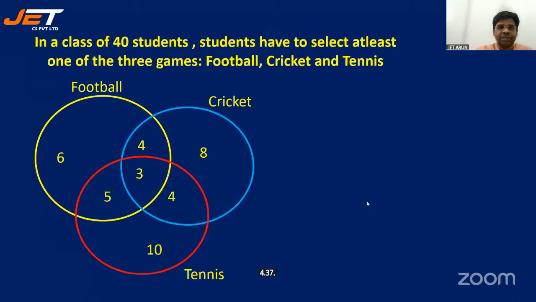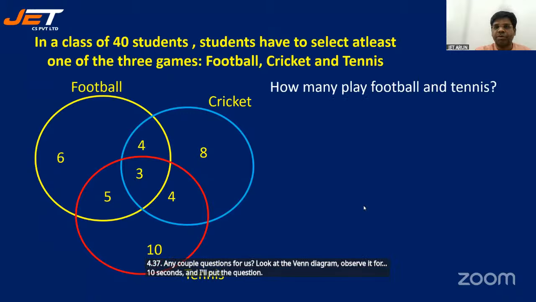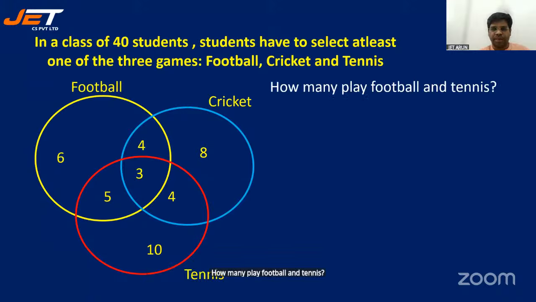One more question, students. Look at the Venn diagram, observe it for 10 seconds, and I'll put the question. How many play football and tennis? Students, we are covering the most important aspects of the exam, most important topics, which are easily done at the last moment. Some things cannot be done at the last moment. Miracles don't happen at the last moment. Strategy works out, not miracles. So how many play football and tennis? Yes, good. 5 plus 3, 8.